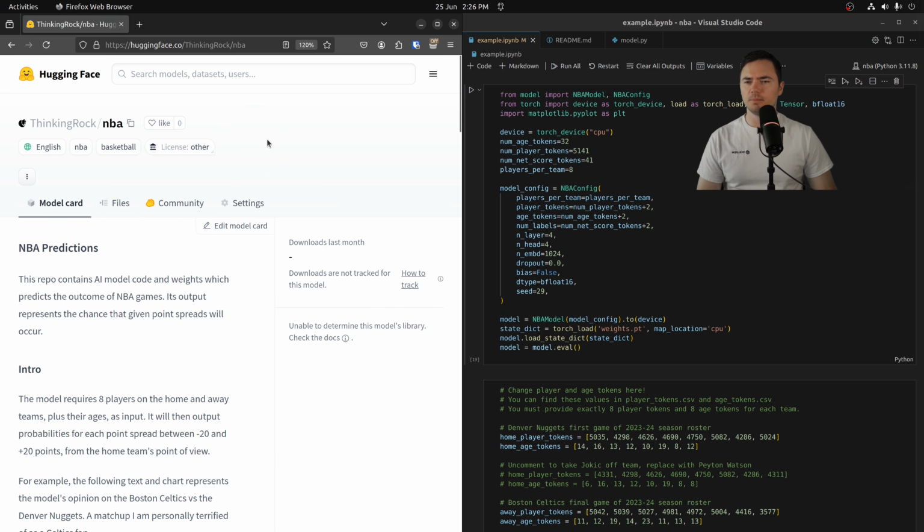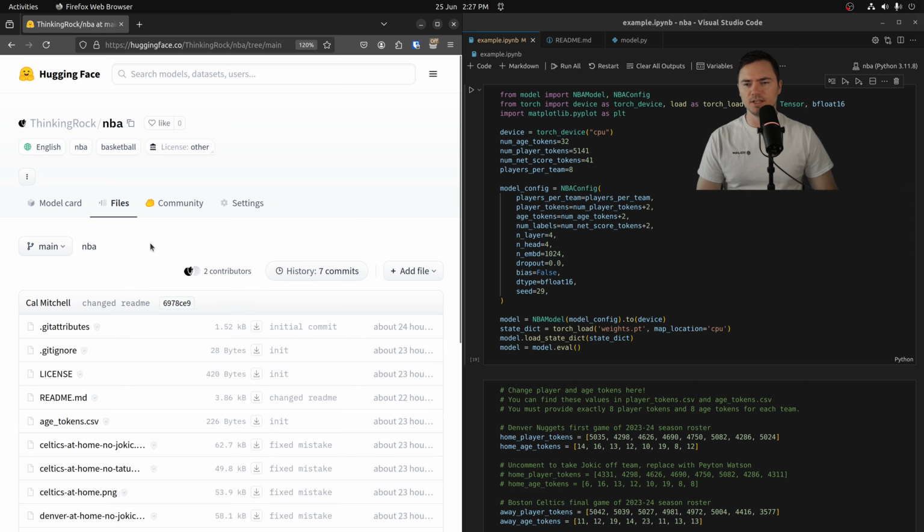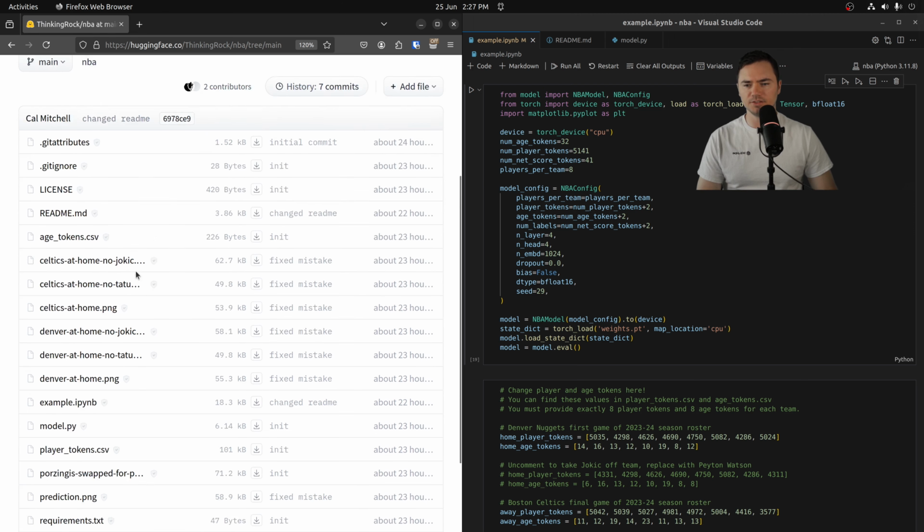Just a quick note, in my original take, I realized I forgot to tell you where to find everything. If you go to huggingface.co/thinkingrock/NBA, you can download everything that I'm about to show you for free. So the model architecture code, the weights, the example notebook that allows you to trigger all of the outputs, all of that is available here. You can check it out with Git, and you can see the individual files in the Files tab.